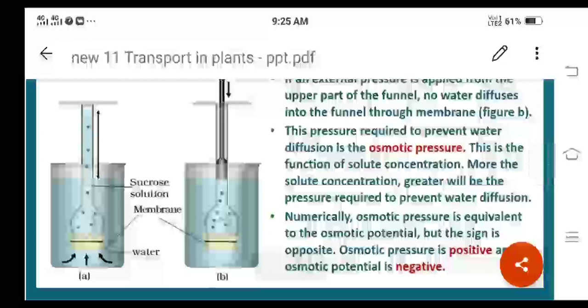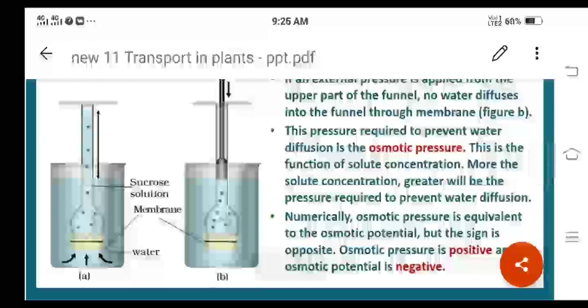Then another important point: numerically, osmotic pressure is equivalent to the osmotic potential, right? The pressure required to prevent water diffusion is the osmotic pressure. This is a function of solute concentration, and I explained this point.